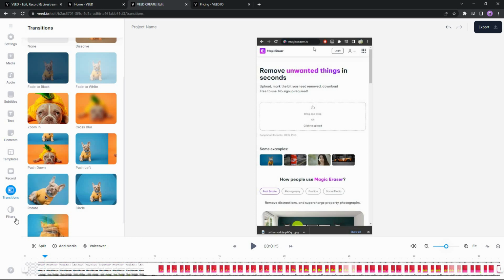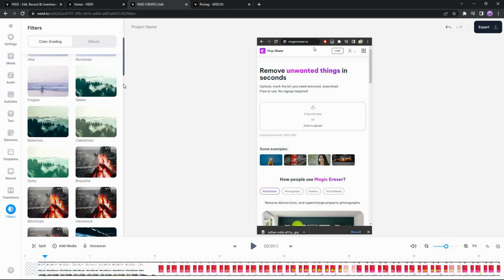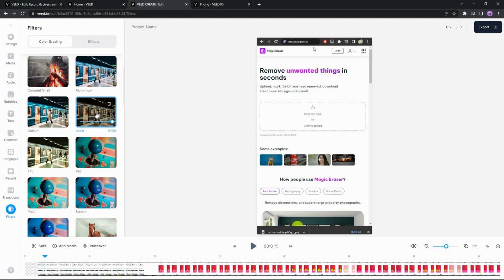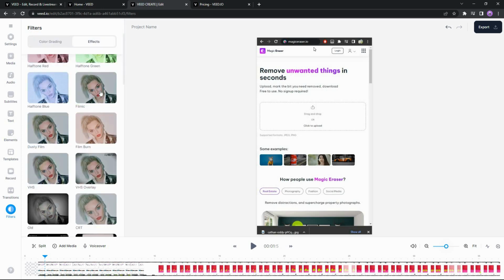So the last feature on the video editor of vid.io is the filter section. You can color grade your videos from this section, which is unbelievable because to color grade you usually have to use Premiere Pro or something complicated like that. But thanks to vid.io, you can do that without any type of advanced knowledge. So these are all the color gradings you can add to your video. You can also add different types of effects to your video, which is another great feature. For example, let me add this, and as you can see, the video looks really good.